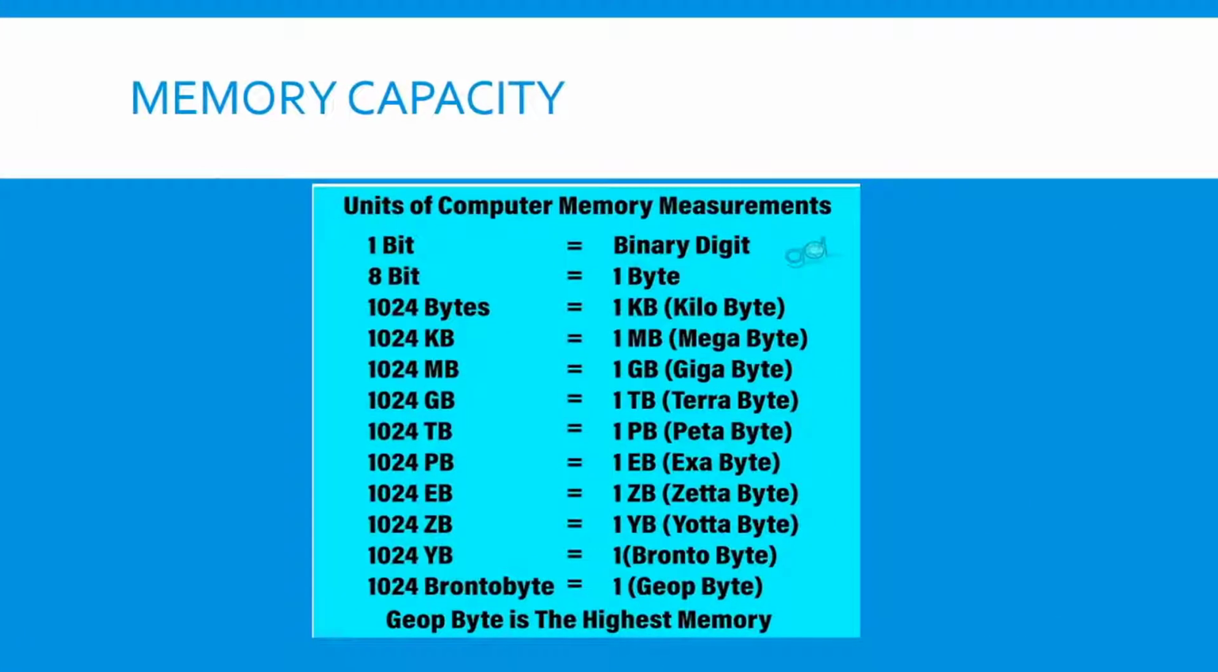And these are the units of computer memory which can be measured. Memory can be measured in byte, kilobyte, megabyte, gigabyte, terabyte, petabyte, exabyte, zettabyte, yottabyte, brontobyte, GOP byte. This GOP byte is the highest memory storage capacity in the computer.